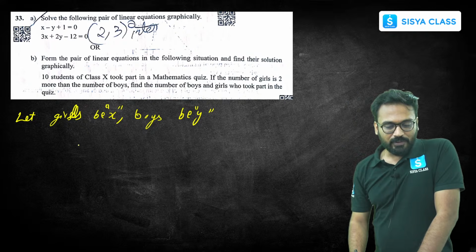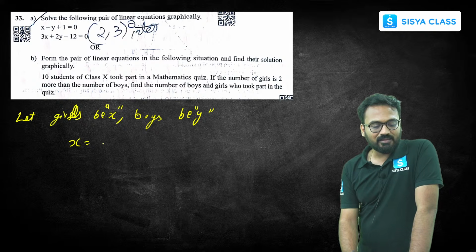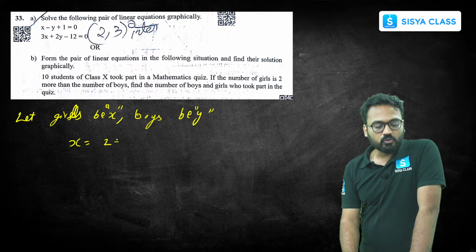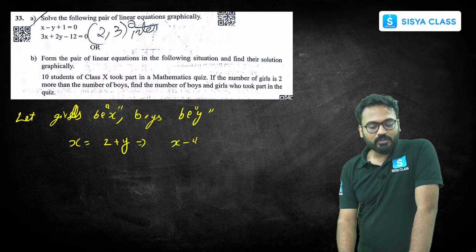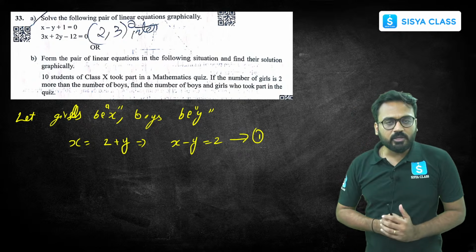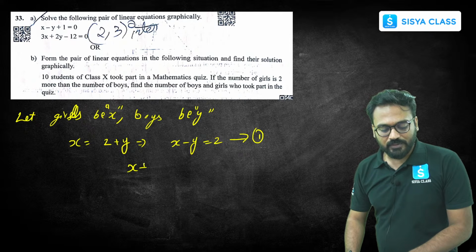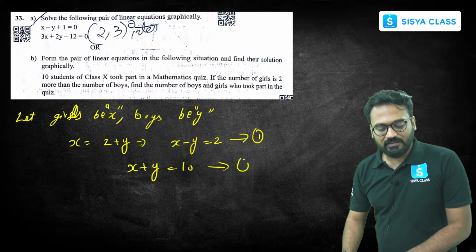Let girls be x, boys be y. The equations will be: it's given that the number of girls is 2 more than the boys, so x is 2 plus y. So I have one equation, x minus y equals 2. This is one equation from the given information. Another information, I also know that there are a total of 10 students in the class, so x plus y equals 10, correct? This is the second equation which I have.